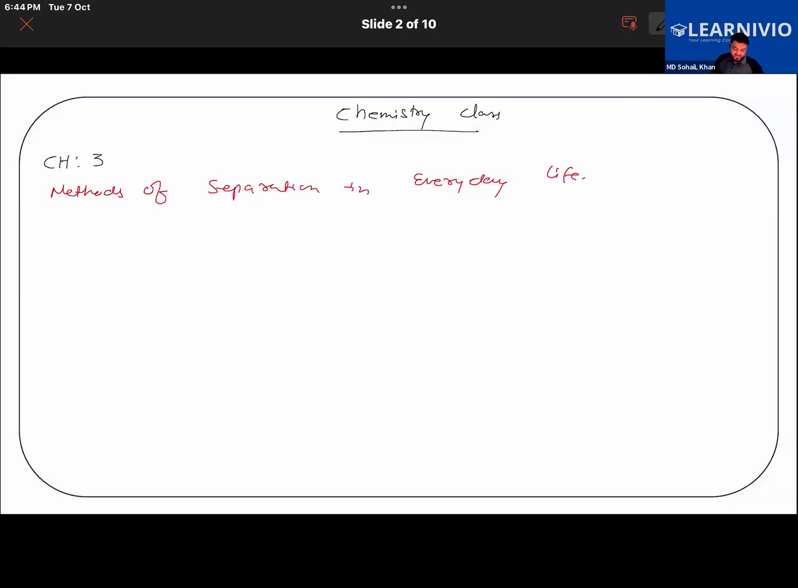In the chapter Methods of Separation in Everyday Life, what are the things we are going to study about? Then what are the different methods that we use to separate different substances? Okay, so you write down the chapter name. After that, write down the topic list.